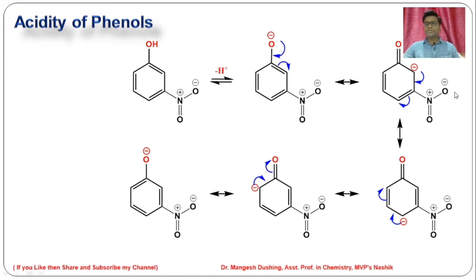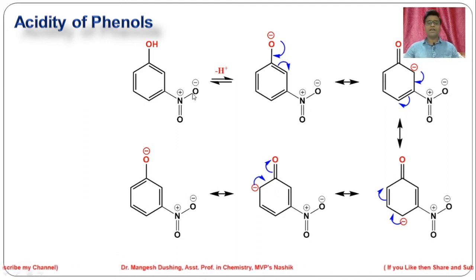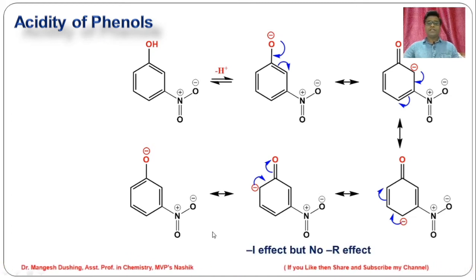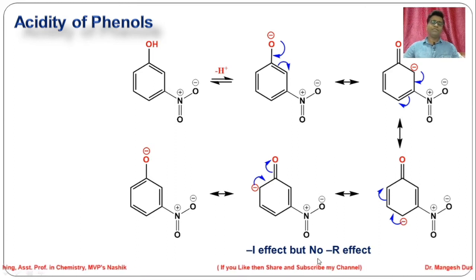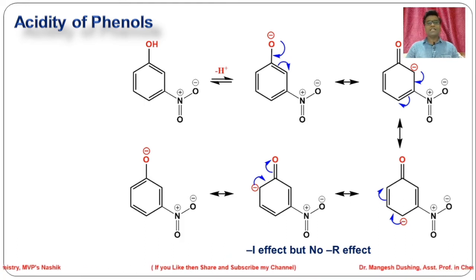So this nitro group is not taking part in the resonance. So at the meta position, nitro shows only a minus I effect, not a minus R effect. So that is less acidic compared to the ortho, we can say.